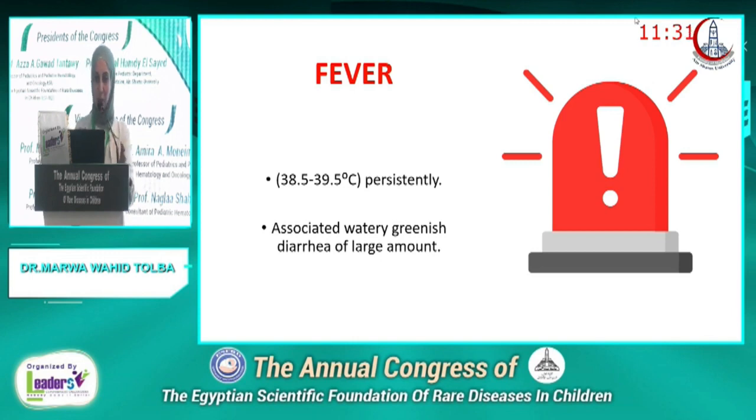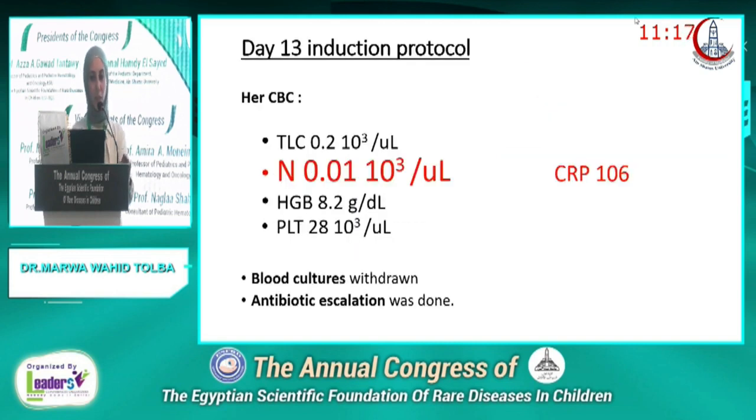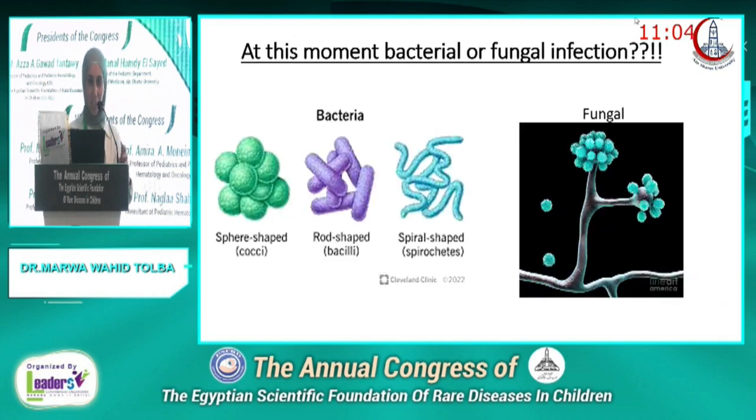Fever. It's a nightmare for any patient dealing with solid oncological patients. This patient developed fever persistently, 38.5 to 39.5, associated with watery greenish diarrhea of large amount. This took place on day 13 of the induction protocol, and unfortunately her neutrophils at this time was 0.01. CRP was 106. So blood cultures were withdrawn and antibiotic escalation was done based on the hospital policy. Is this patient having now bacterial or fungal infection? We still do not know.